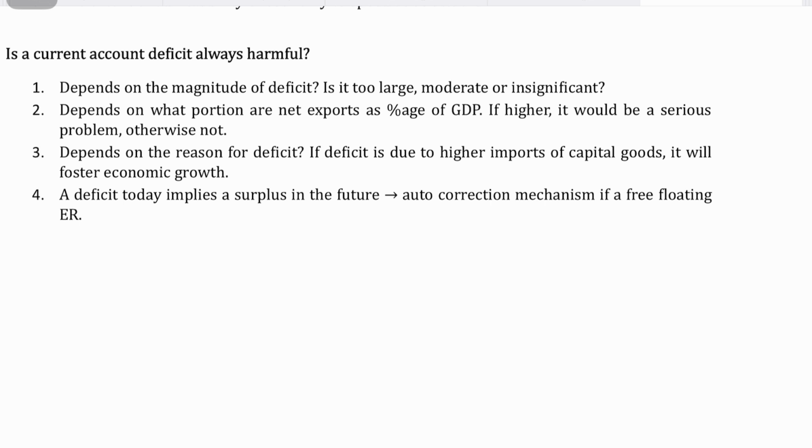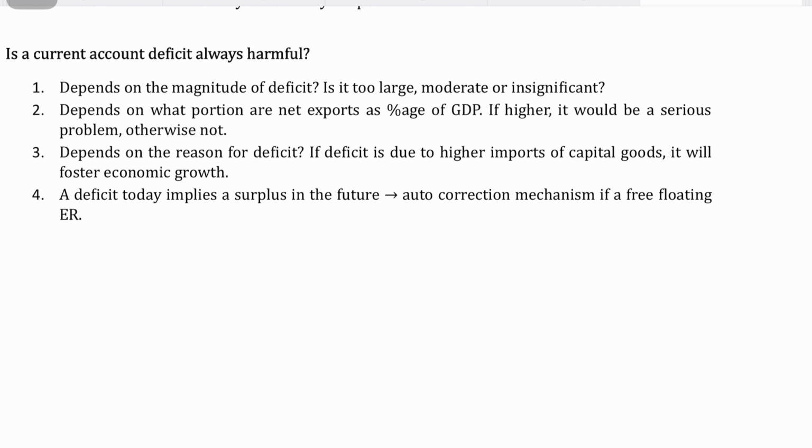So if your net exports are the primary driver of your GDP and growth and employment and taxation, then if your current account deficit is very high, it means that your exports are low and your imports are high. And this would become a serious problem for the economy, for economic well-being and economic stability as well, because it could be recessionary, and massive unemployment could be created.